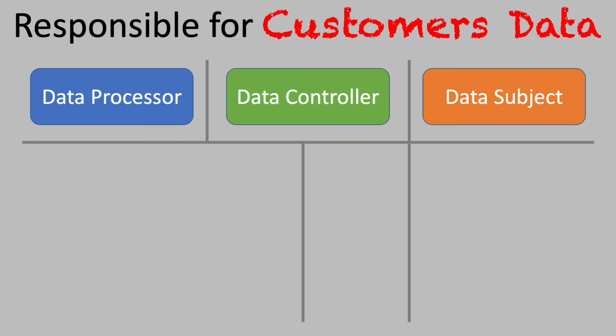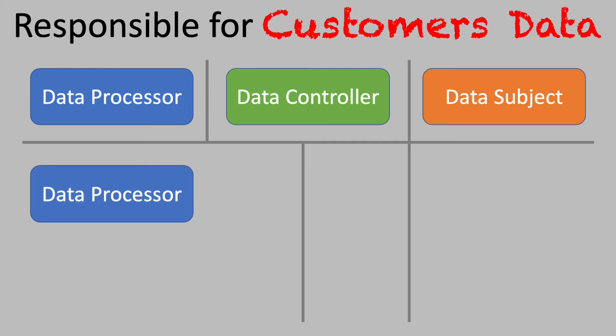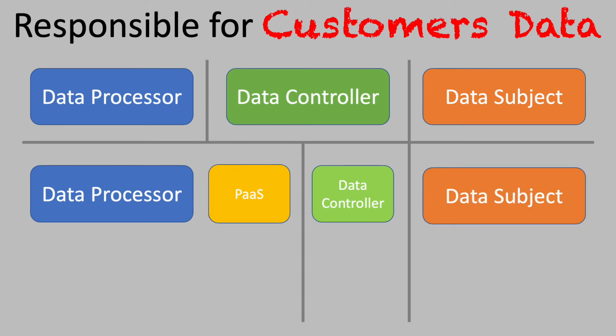So now let's take a deeper dive, because in the cloud model we have different deployment models: infrastructure as a service, platform as a service, software as a service. So let's look at a little more detail here. In the PaaS model, what we actually see is a company, a vendor, let's say company A, B, and C. What they're doing is building on top of the cloud provider like Azure, AWS, GCP, a PaaS service. An example here could be Twilio. So Twilio offers a PaaS service to its customers, and it's built on a public cloud infrastructure.